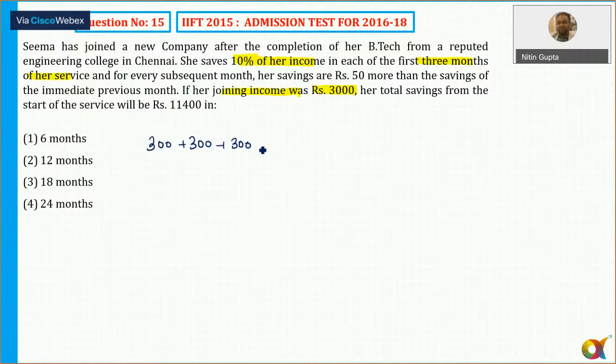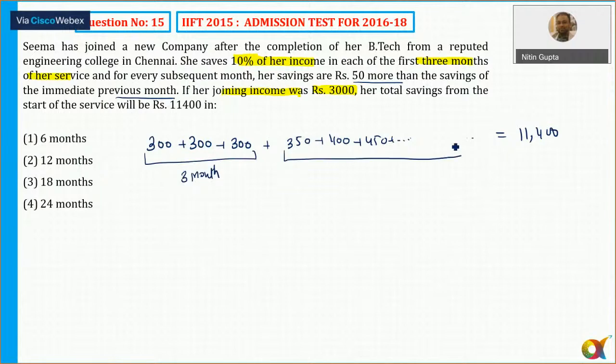And for every subsequent month, her savings are 50 more than the immediate previous month. Her total savings from the start of the service will be 11,400 in how many months? We have no idea here. So this is nothing but the first 3 months, and the number of months after that is n.